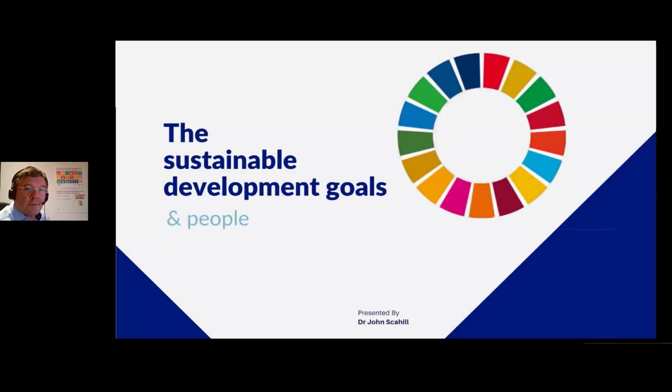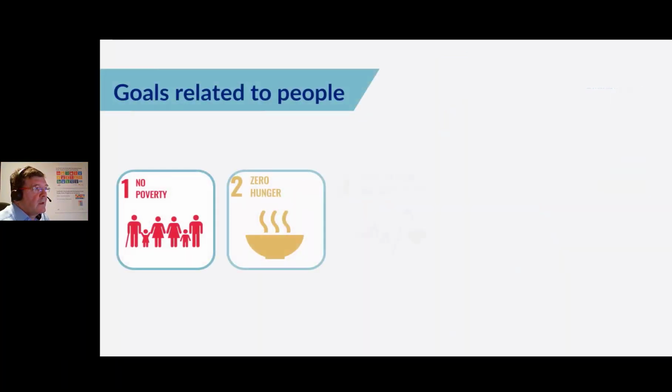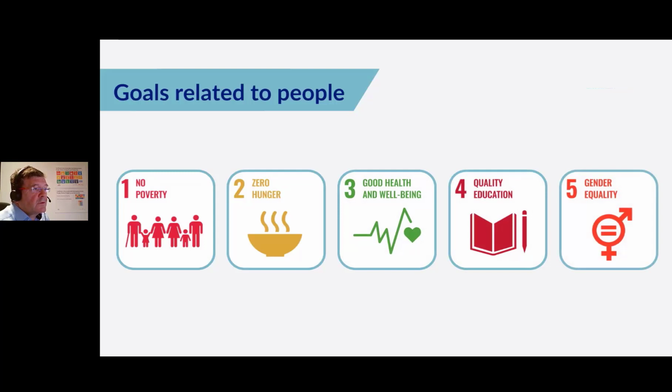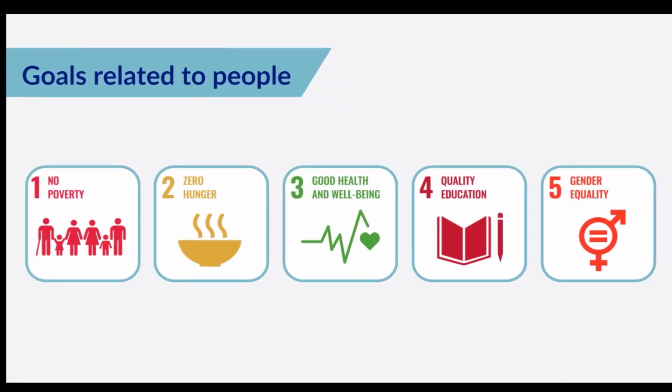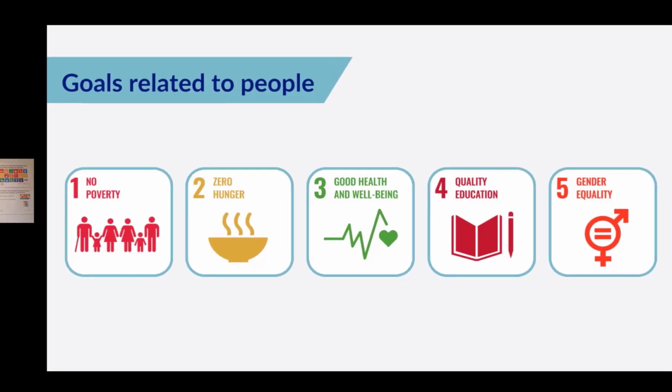Welcome to the Sustainable Development Goals and People. In this block, we're going to look at the 5 Sustainable Development Goals that are related to the theme of people. No poverty, zero hunger, good health and well-being, quality education, and gender equality.